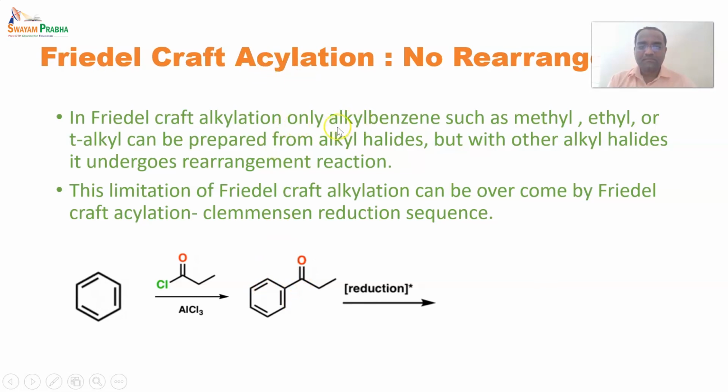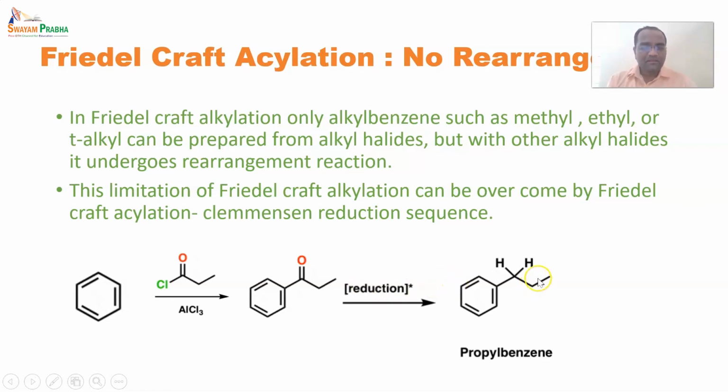But to overcome this limitation of Friedel-Crafts alkylation, we need to proceed with one more reaction, that is Clemmensen reduction, using the reagents of Clemmensen reduction. So now we can get propylbenzene as a product.